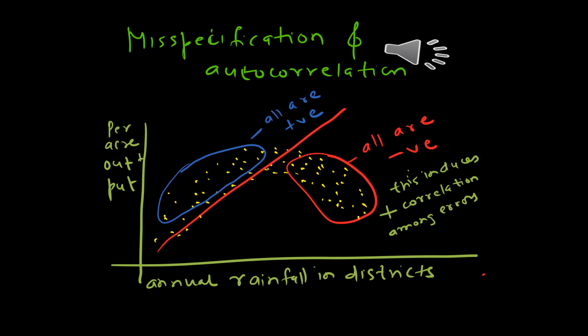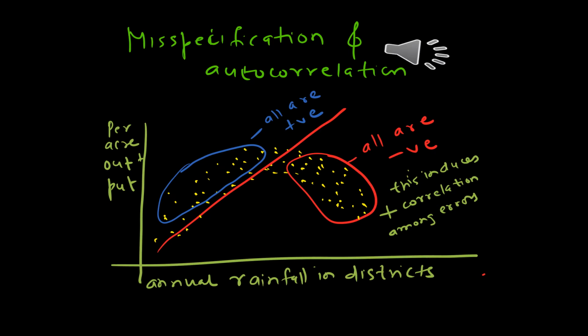You can then see that all the points in the blue circle above the red line will be positive, whereas all the points in the red circle below the red line will represent negative error terms, which means that if a given error term is positive, it is likely that the error terms immediately next to it are also likely to be positive, and if a given error term is negative, it is likely that error terms immediately around it are also likely to be negative, which will induce a correlation in the error term.